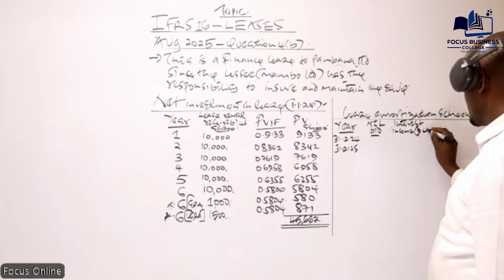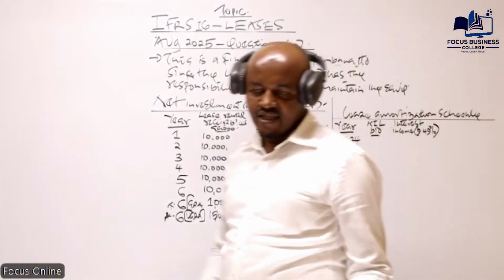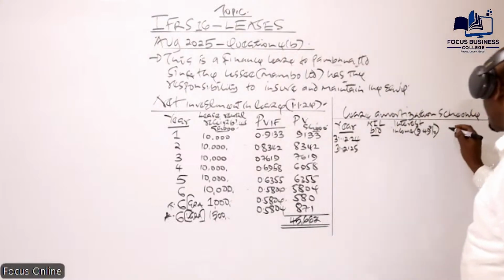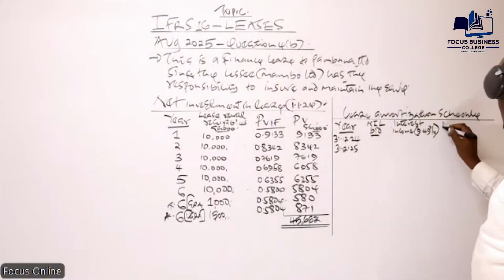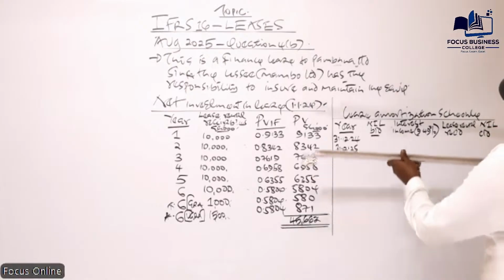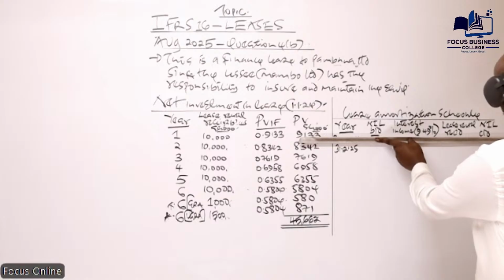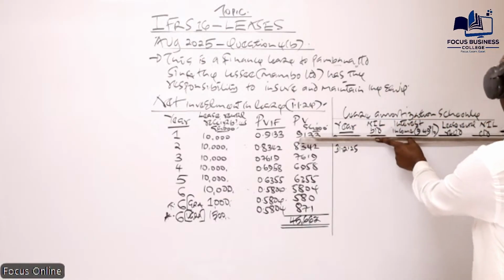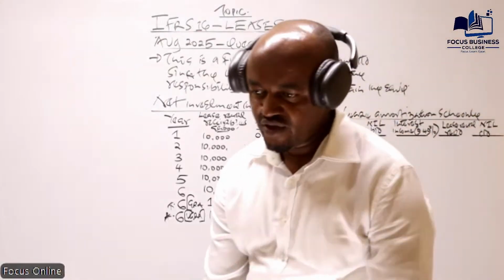Interest will be computed at the interest rate implicit in the risk, which is 9.49. Then we have the risk rentals received, and finally the net investment in the risk at the end of the year. So we prepare this just for 2 years.